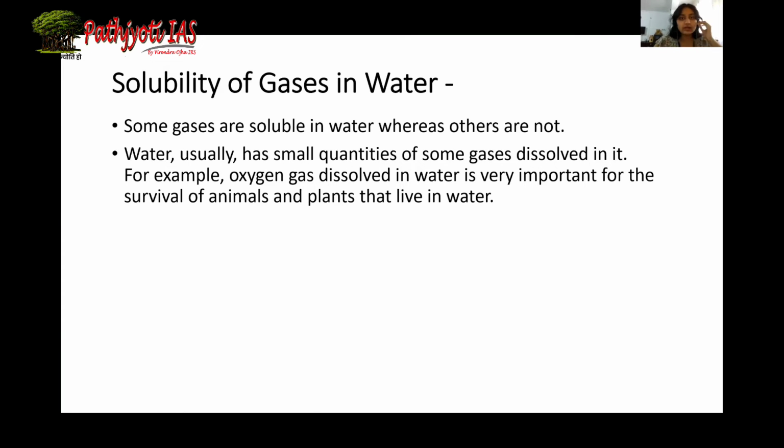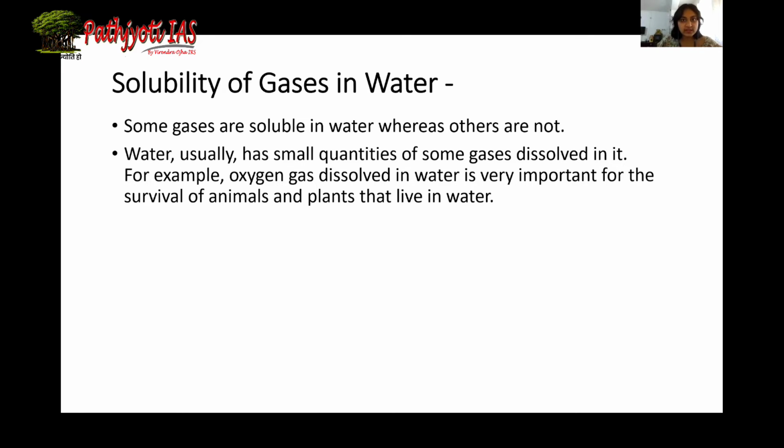It is because of the underwater plants which are present in the bed of the water body. Okay, so this dissolved oxygen in the natural water body helps for the survival of the aquatic life within the water. Speaking of carbon dioxide, it is dissolved in water and it gives us soda.